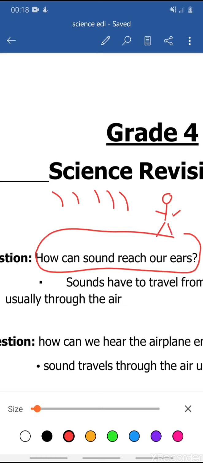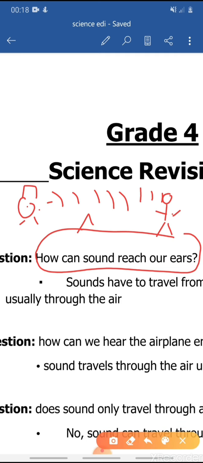for example, and you heard something, it means that, for example, an alarm, okay? That alarm is making some sound which is traveling through the air, usually through the air. Sorry, this pen is not really effective, so I'll just rely on talking.